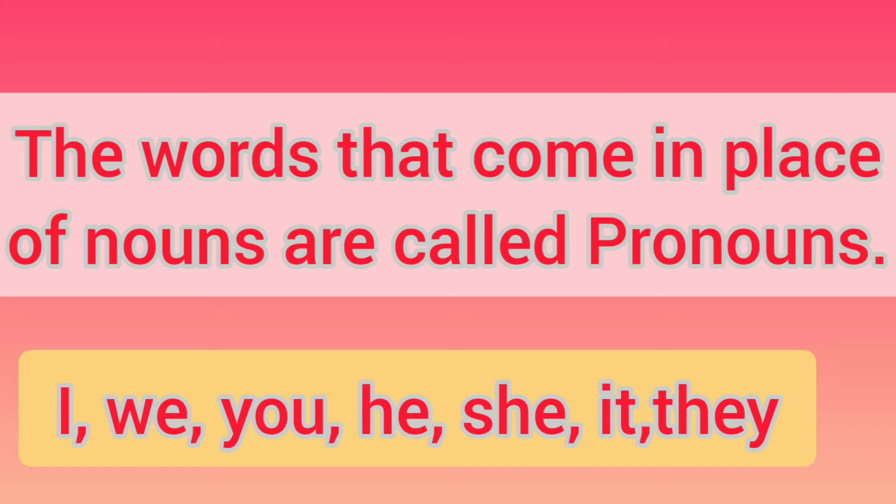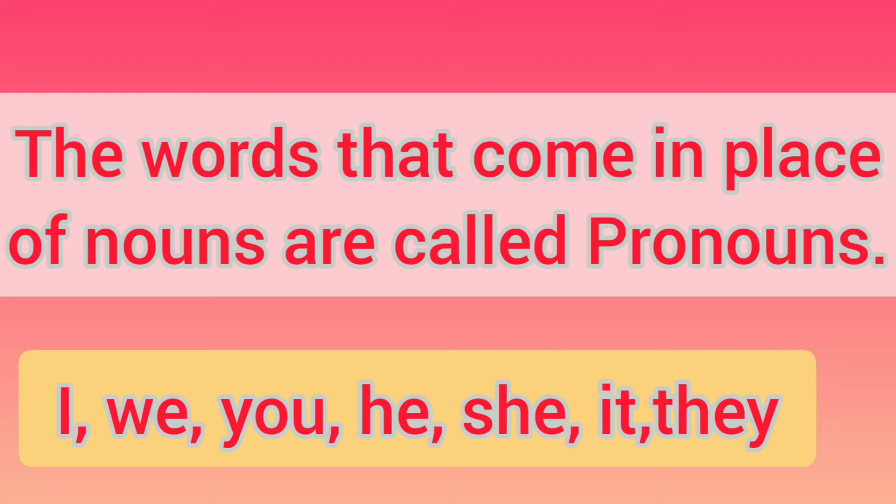And let's see when do we use these pronouns in a sentence. We use I to talk about myself, and you is used to talk to the person we are talking to. He is used to talk about a boy. She is used to talk about a girl. They is used to talk about many people. We is used to talk about myself and some others. It is used to talk about an animal, a baby, or a thing.